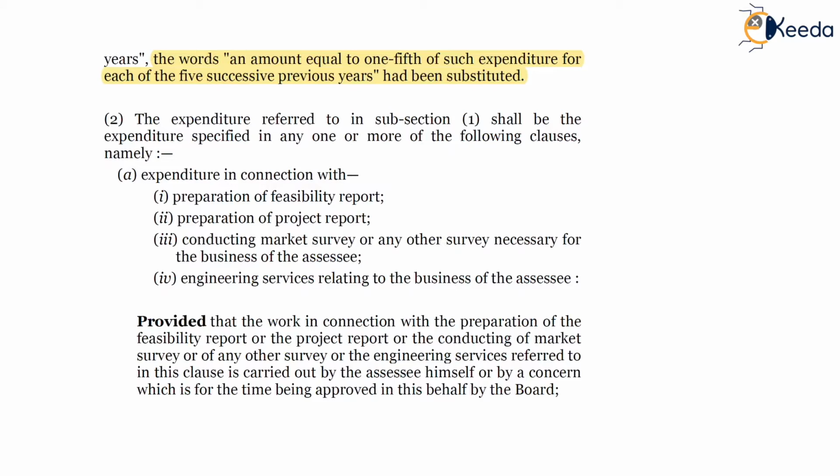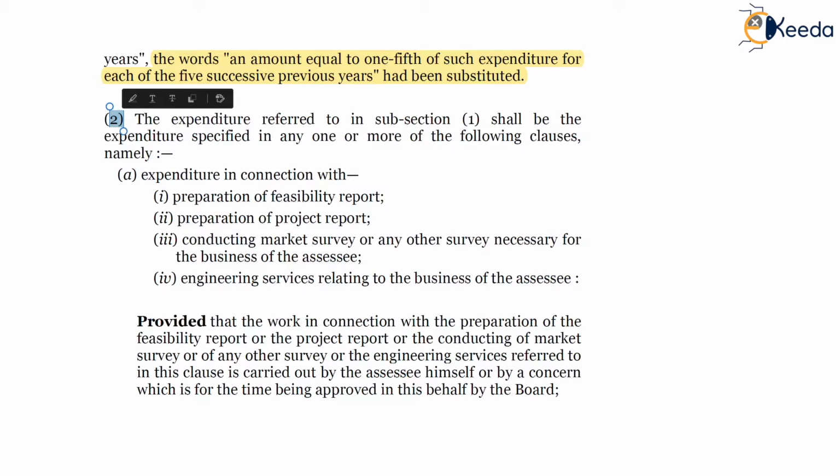So any expenditure after 1998 will be eligible at 1/5, which is 20% of the total expenditure, in 5 successive previous years.